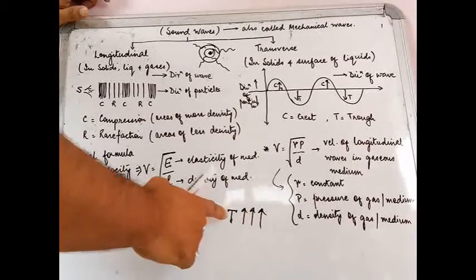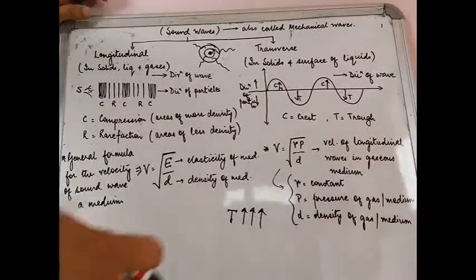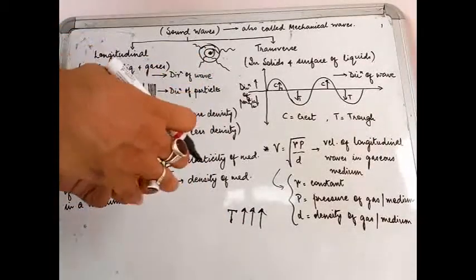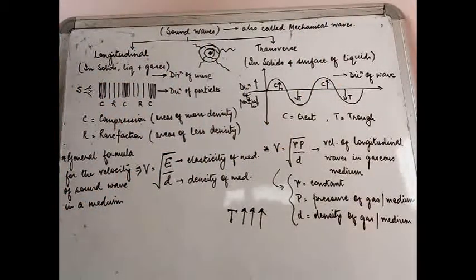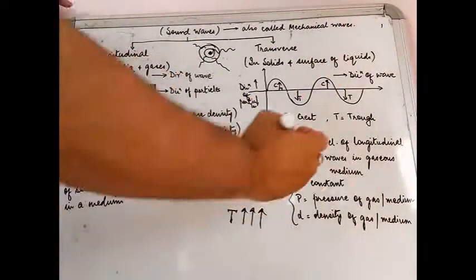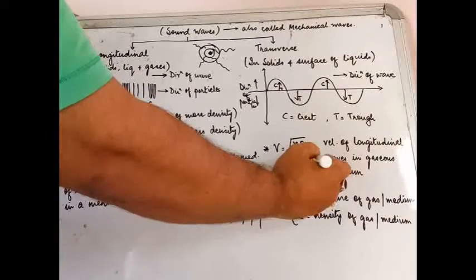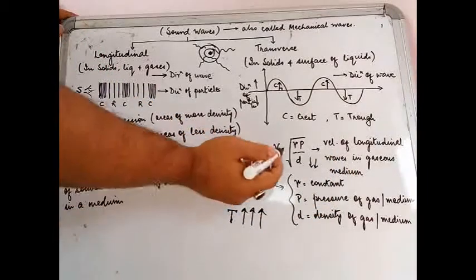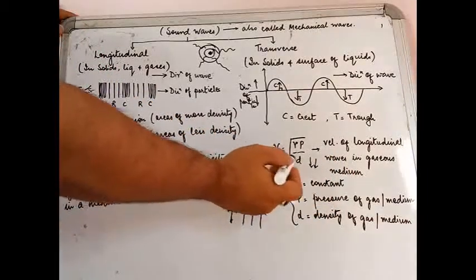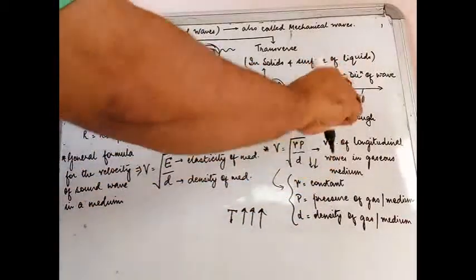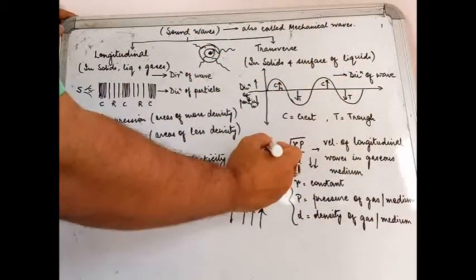So when you increase the temperature of the gas, the gaseous molecules will have more energy and they will spread far apart. So the density of the gas will drop. Now if you can see, density and velocity are inversely related. So if density is dropping, the velocity will increase.